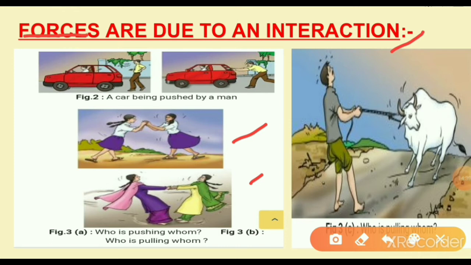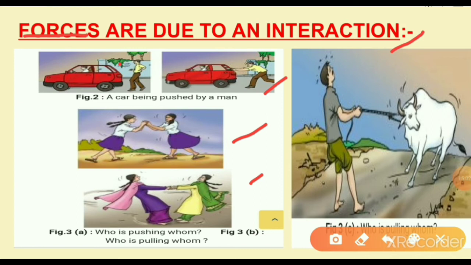Suppose, for example, in this first image, a man is standing behind a stationary car. This is the stationary car. Will the car move due to his presence?